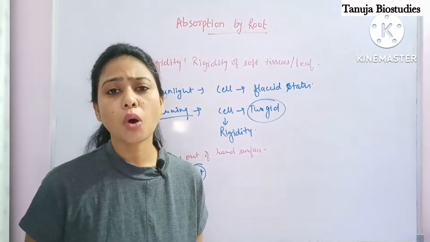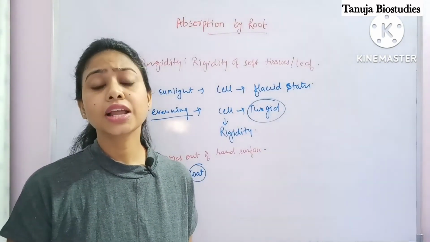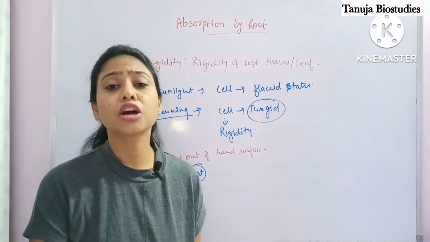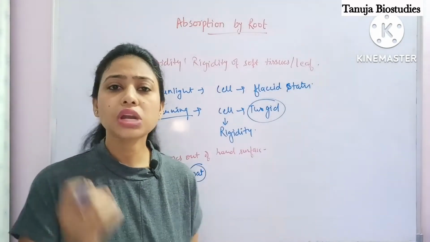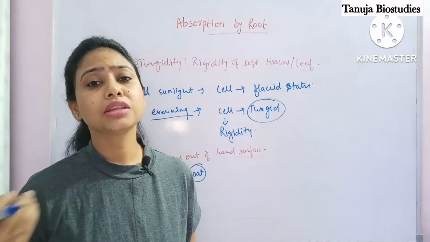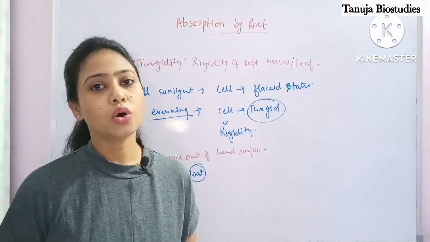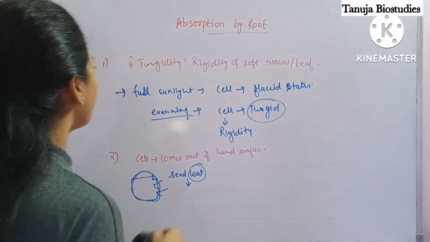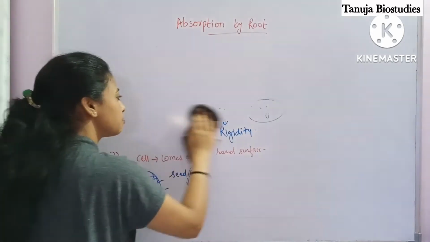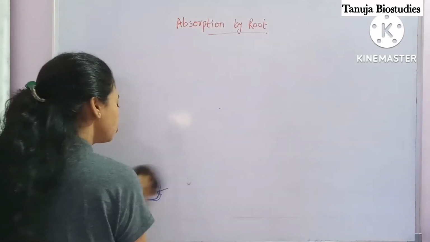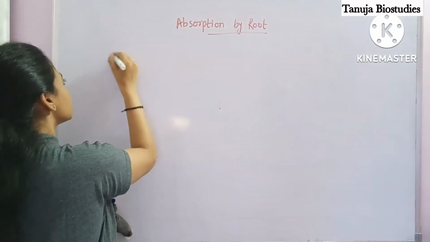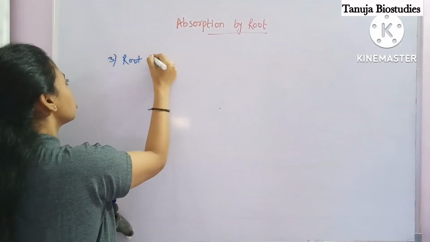Okay, so the same is happening. Sometimes you might have observed some roots come out of the ground, they break the ground surface and come out of the ground. It's only because of this turgidity, the cell puts pressure and it can break the hard surfaces as well. Okay, now what is the third point of turgidity? That is, turgidity is responsible for formation of root pressure. It is responsible for root pressure.